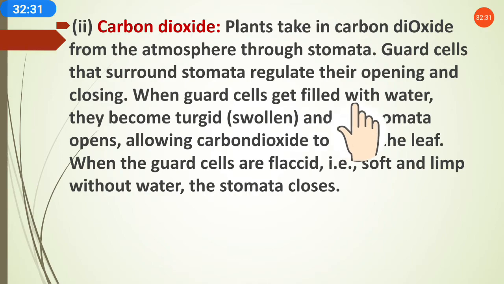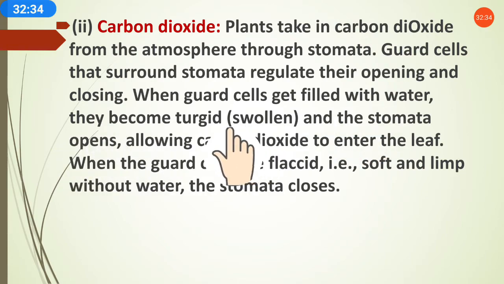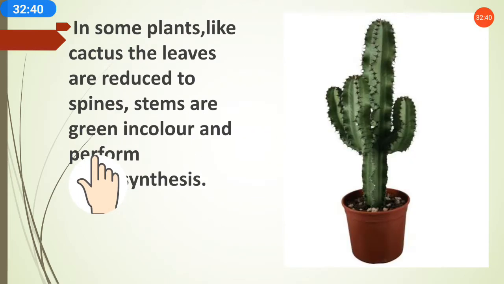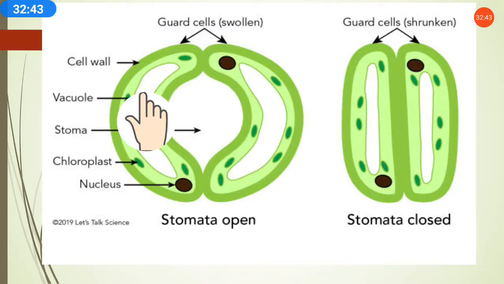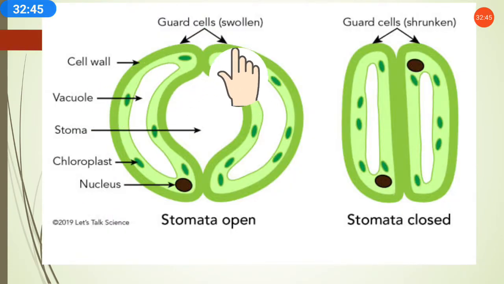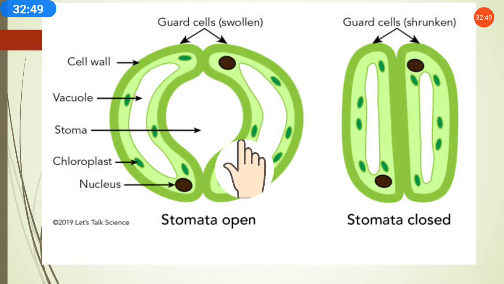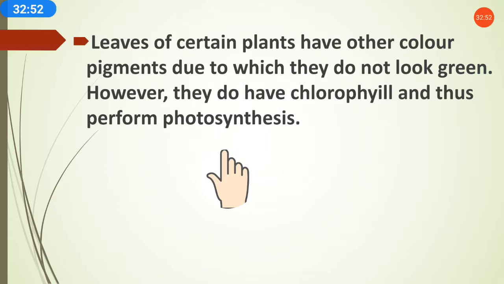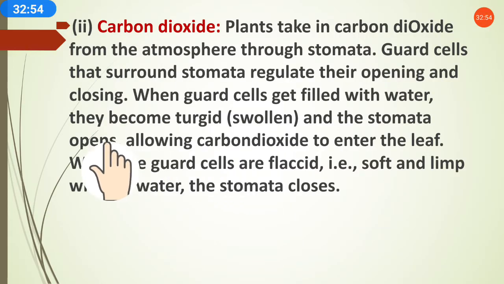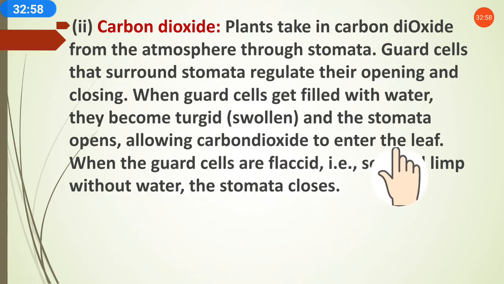When guard cells get filled with water, they become swollen. Turgid means swollen. When guard cells are filled by water, they become swollen, and the stomata opens. Means when these guard cells absorb water, the stomata gets open, and the photosynthesis process starts. They become swollen and the stomata opens, allowing carbon dioxide to enter the leaf.